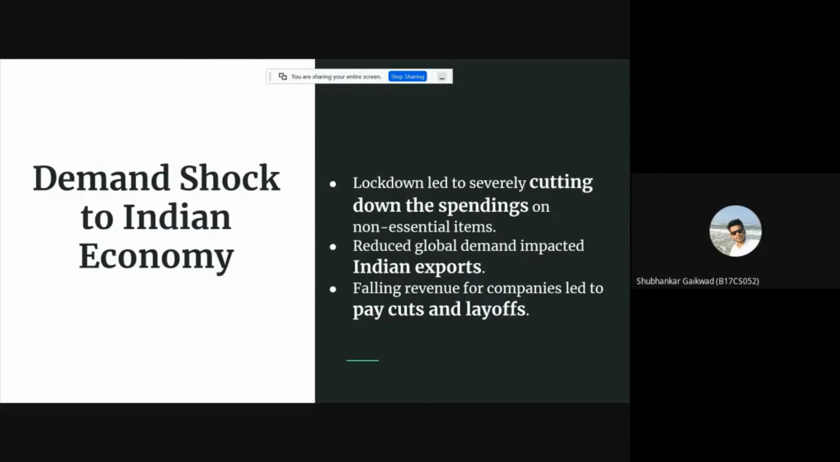This was not it. There was also a huge demand shock on the Indian economy. Some major impacts on nationwide demand were: the lockdown led to a severe cut in spending on non-essential items, as no common man was ready to spend money on items that are non-essential. Moreover, there was a reduced global demand, which impacted Indian exports. And as we all know, falling revenues for companies led to pay cuts and layoffs.